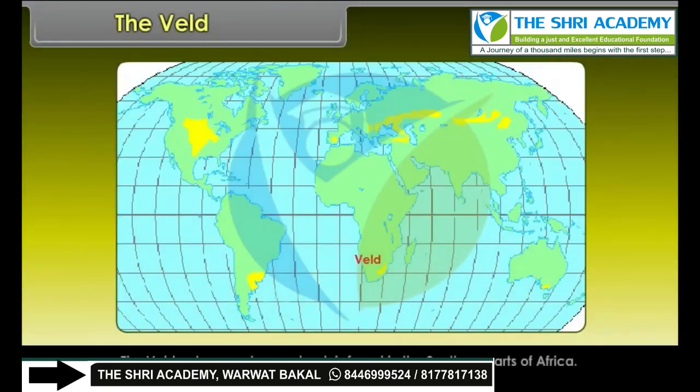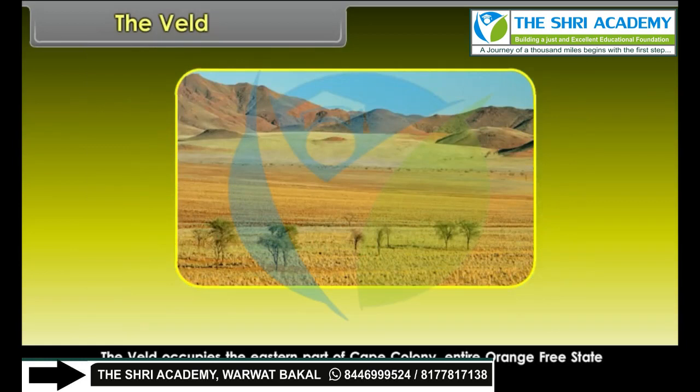The veld. The veld, a temperate grassland, is found in the southern parts of Africa. Velds are rolling plateaus with varying heights ranging from 600 meters to 1,100 meters. The veld occupies the eastern part of Cape Colony, entire Orange Free State and most part of the Transvaal. The veldlands are in fact sandwiched between Drakensberg Mountain on the southeast and Kalahari Desert on the northwest. Scattered trees occur only on elevations and along the course of streams.